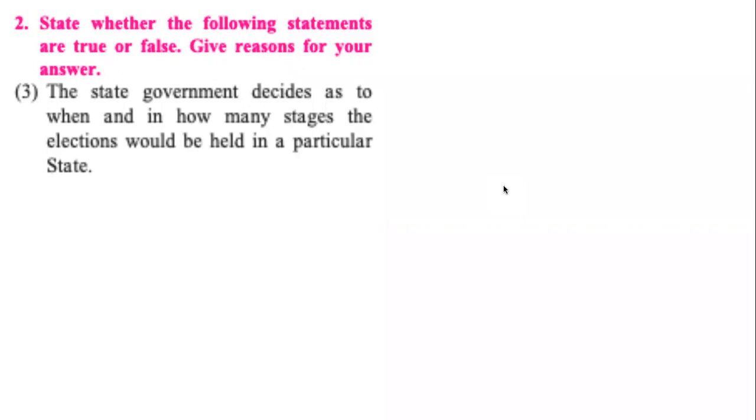We don't want that. And that is why an independent autonomous body like the Election Commission of India decides when and in how many stages election should be held in a particular state. The answer is free and fair election. We need free and fair elections. Another question.